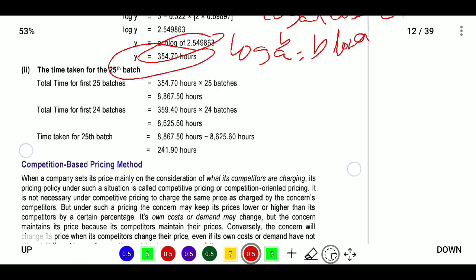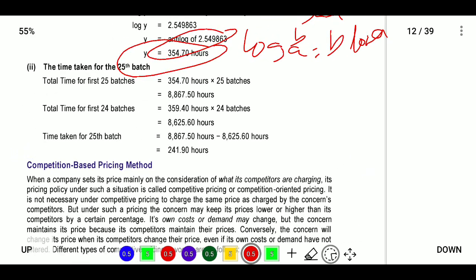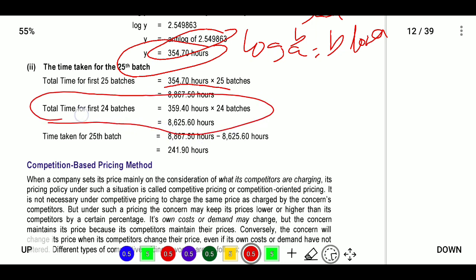Next, total time taken for 25 batches. The total time for the first 25 batches will be 354.7 hours into 25 batches, which is 8,867.5. And for the first 24 batches, they provided in the question itself 359.4 hours into 24.